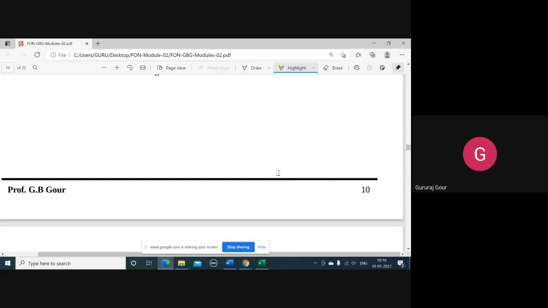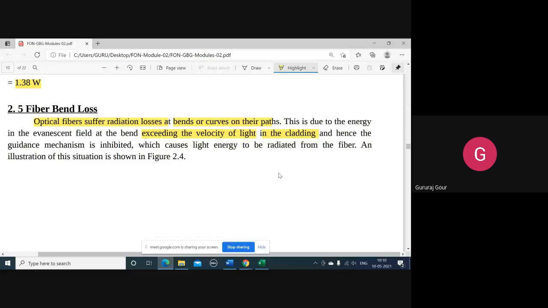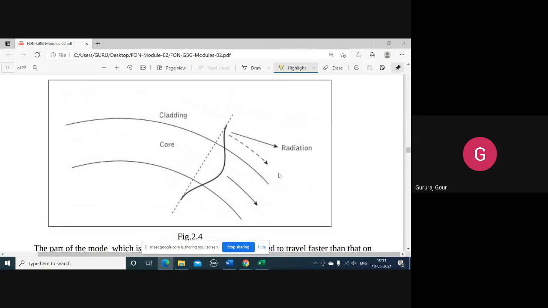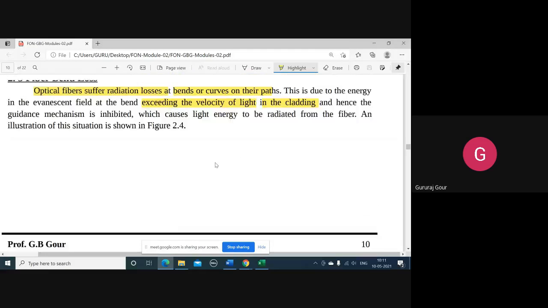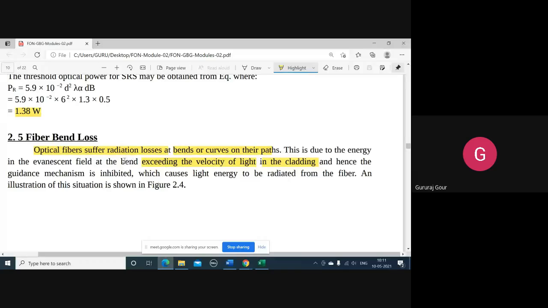If you look at this, we have the core here, a bent portion of the optical fiber core is shown here, and its corresponding surrounding cladding. So how is it defined here? Initially, fiber bend loss means a radiation loss that occurs at the bends or curves of the fibers.